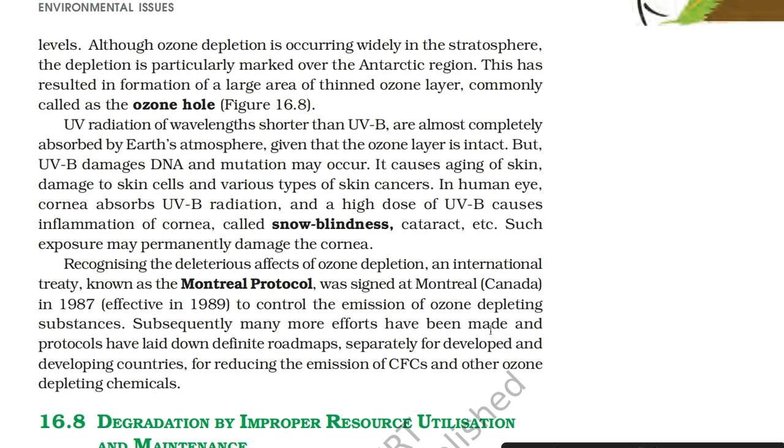But UVB damages DNA and mutation may occur. It causes aging of skin, damage to skin cells and various types of skin cancers. In the human eye, the cornea absorbs UVB radiation and a high dose of UVB causes inflammation of the cornea called snow blindness, cataract, etc. Such exposure may permanently damage the cornea.